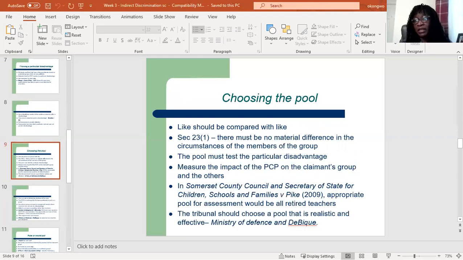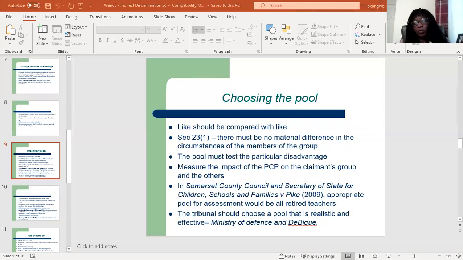Okay, then we look at choosing the pool. Identifying the pool of disadvantage is one of the most difficult tasks in indirect discrimination claims. When we talk of the pool of comparison, it means the people in the same circumstances as the claimant, excluding the disputed criterion.